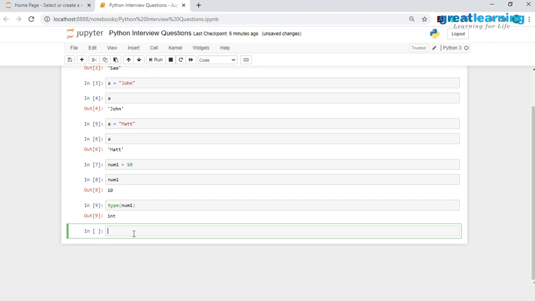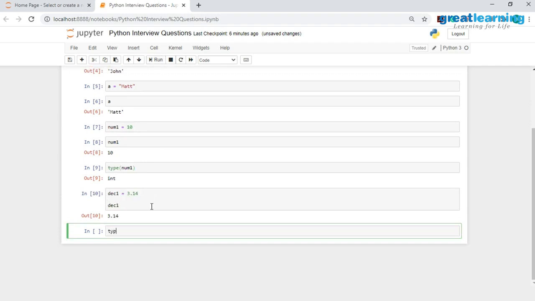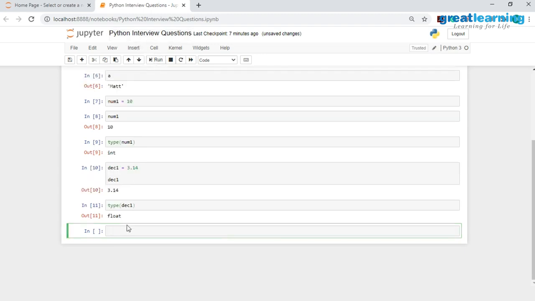Going ahead, I will create another variable. Let me call it dec1, and in this dec1 I will store the value 3.14, and I'll also print this out. Now if I want to check the type of this, inside the type method I am passing in dec1, and you would see that the type of this variable is float.